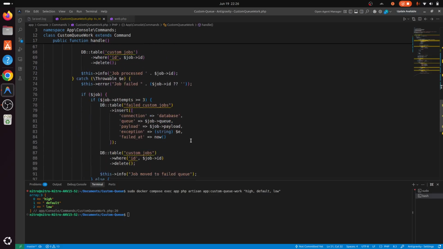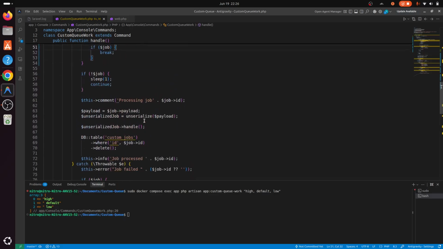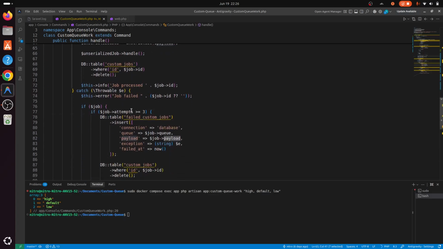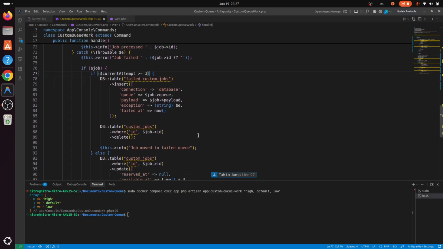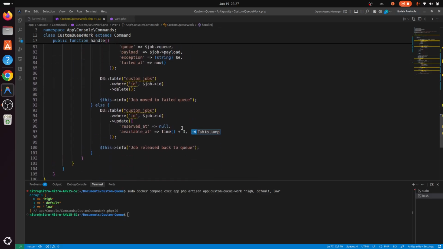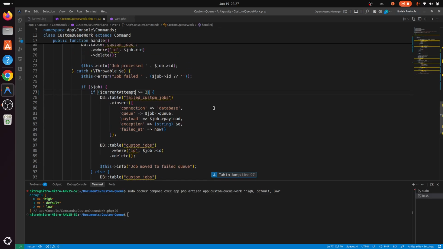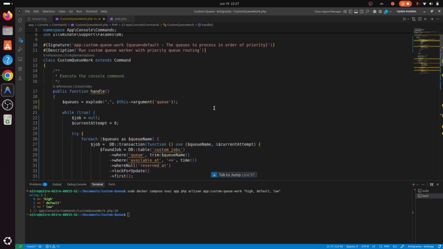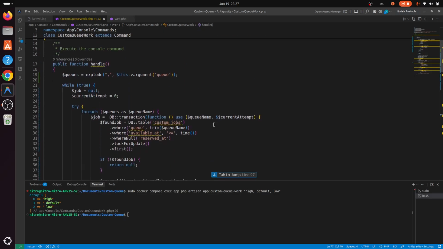So I think everything looks good. Let me just check it. Instead of job attempts, let's use current attempt. Looks good, looks good. So I think this is it for the changes.